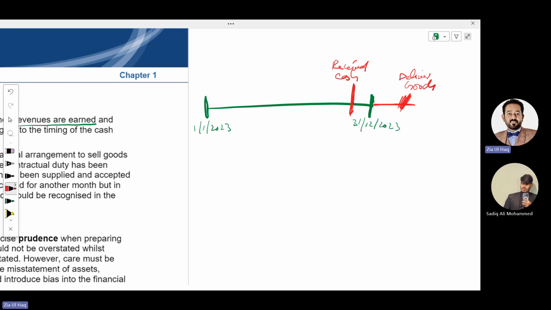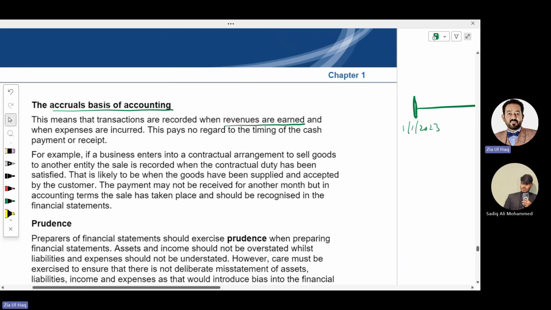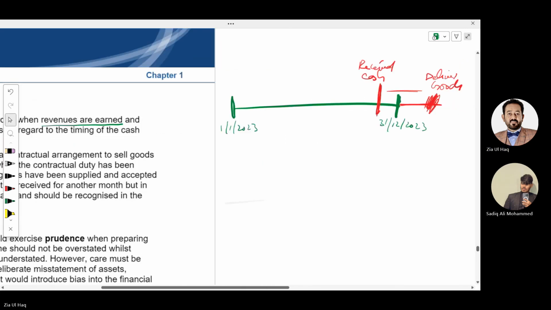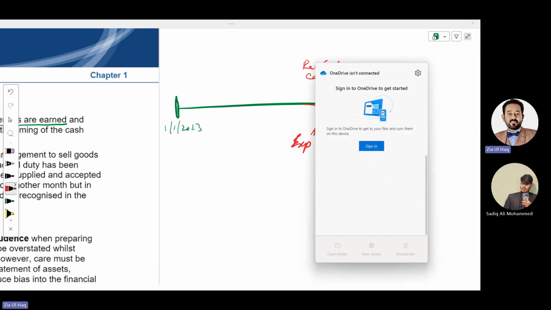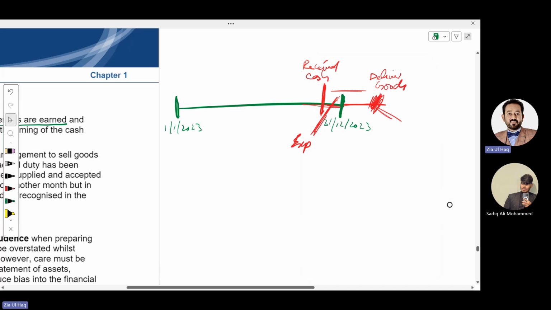Here we haven't earned it because we haven't provided something. When we provide something, then revenue will be earned. Before providing something, that is our liability. So revenue should be recorded when we deliver the goods, meaning when it is earned, and expenses when they are incurred. Here we have enjoyed the electricity and we're going to pay later, but we will record the expense in December in this year because we enjoyed the benefit here. Though we're going to pay in future, we will record it as accrued expenses.